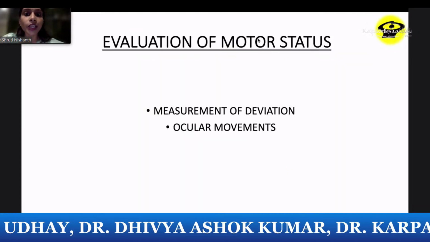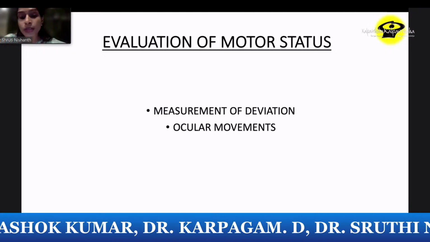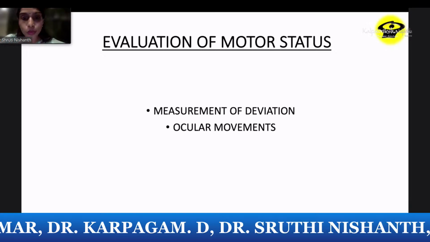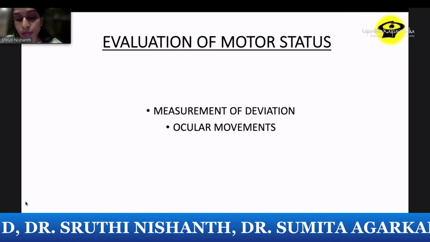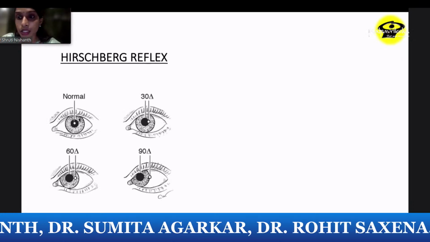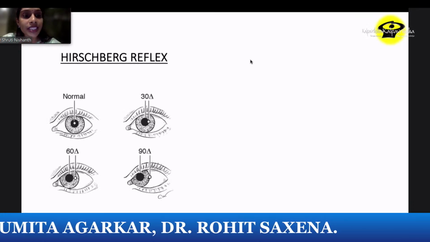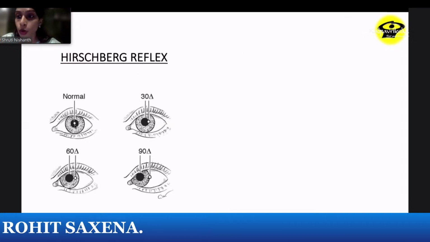Now, evaluation of motor status, moving on, we have to measure the deviation and the ocular movements. So when you measure deviation, there are certain tests that you have to follow. The first is, of course, the Hirschberg's test, which is the primary test that we start off with. So when you have a normal reflex right in the center of the pupillary axis, then that is an orthophoria.